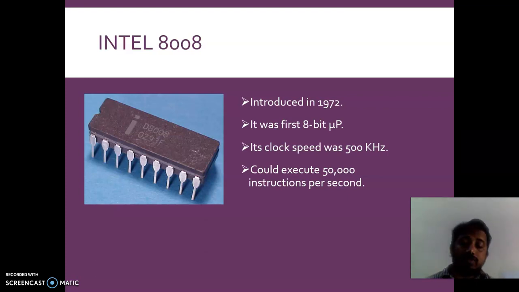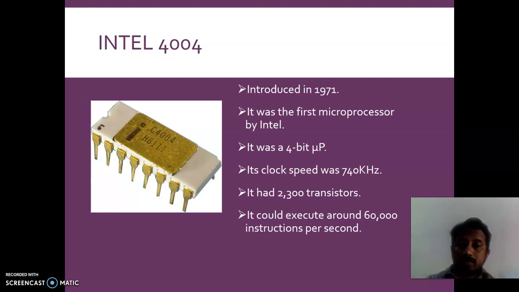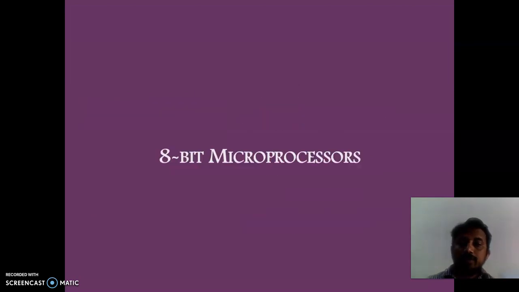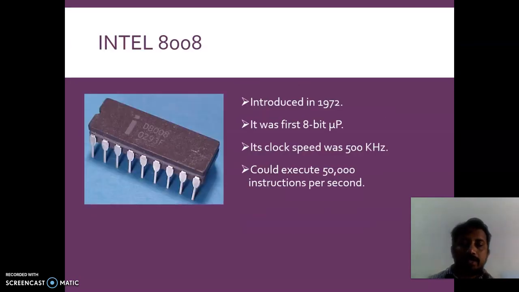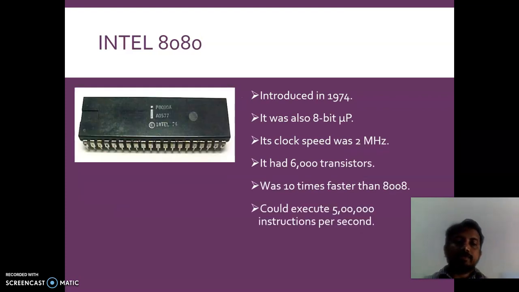Compared to the 4004 the clock speed was lower, but the new part of the 8008 was that the bit length was increased, and it could execute 50,000 instructions per second.